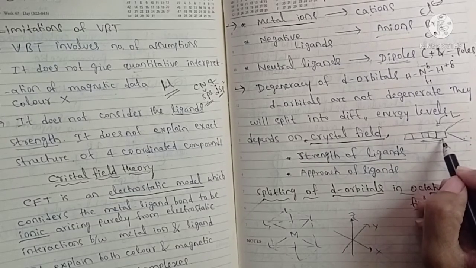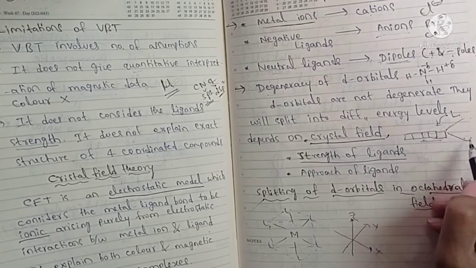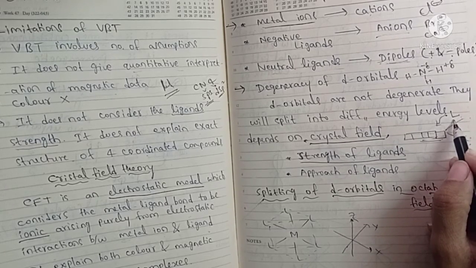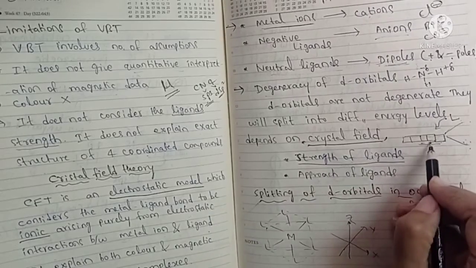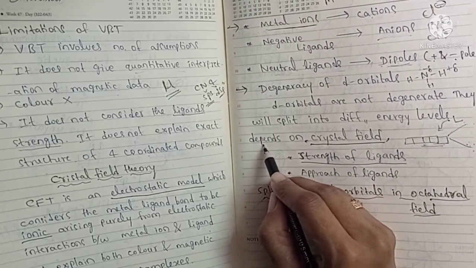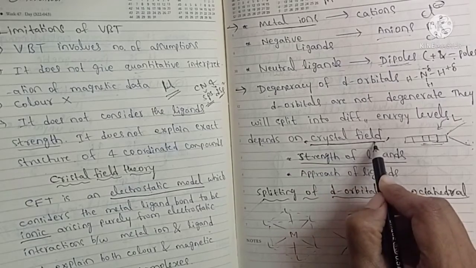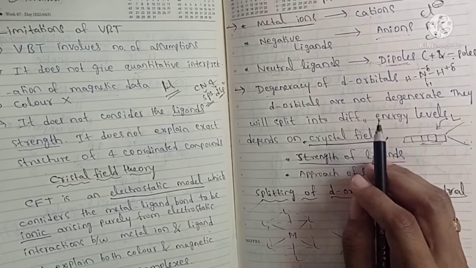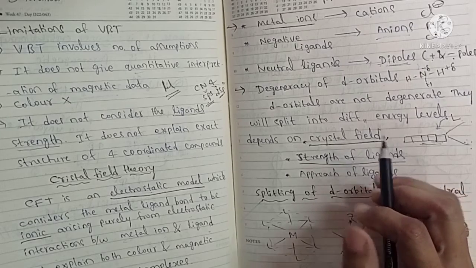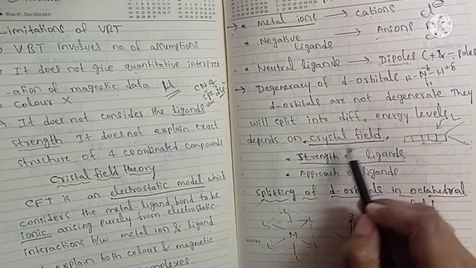So this equal energy splits into high energy and low energy. This splitting is due to the approaching of ligands. He explained why these splits occur. This splitting of d orbitals depends on the crystal field, meaning which crystal field: octahedral field, tetrahedral field, or a square planar field. So it depends on the crystal field.